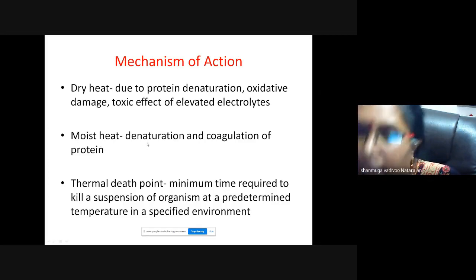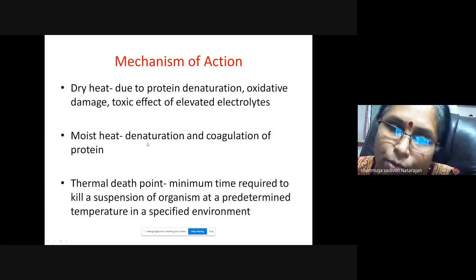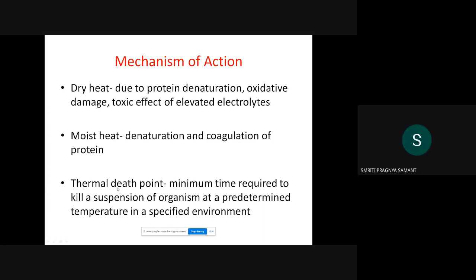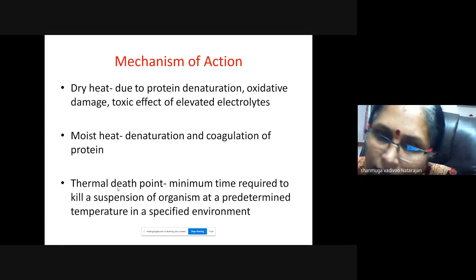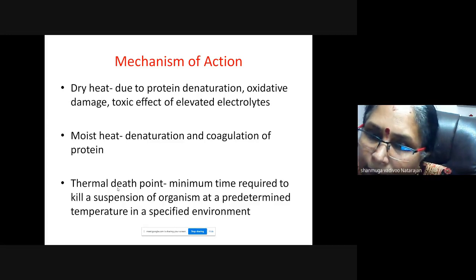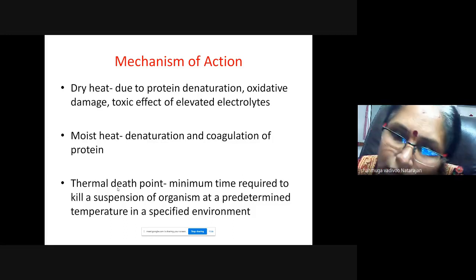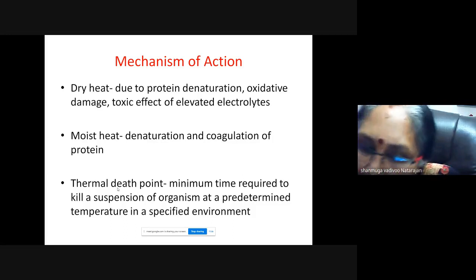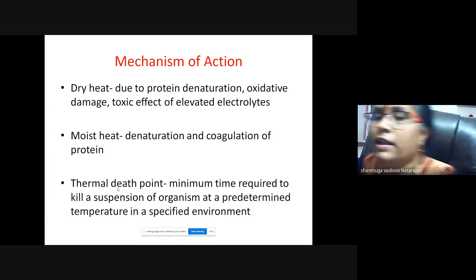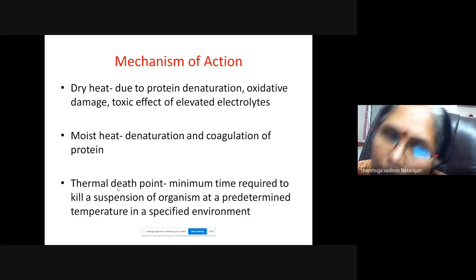Moist heat again causes denaturation and coagulation of protein. And this is an important term you have to familiarize yourself with: thermal death point, which is the minimum time required to kill a suspension of organisms at a predetermined temperature in a specified environment. Any of the sterilization procedures will have to define this thermal death point.